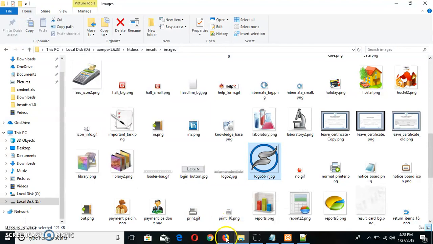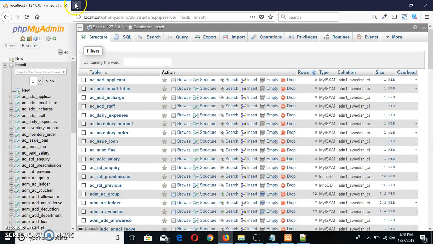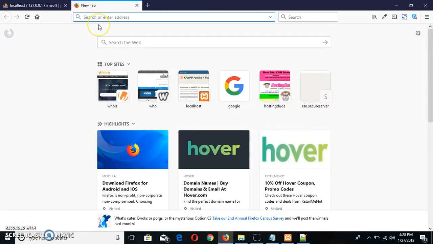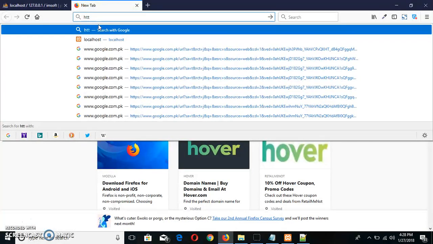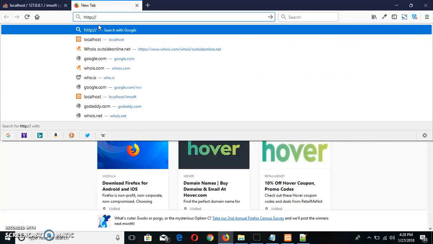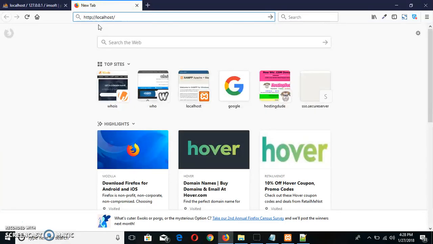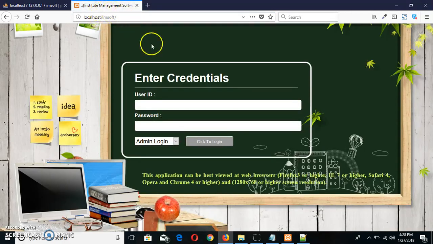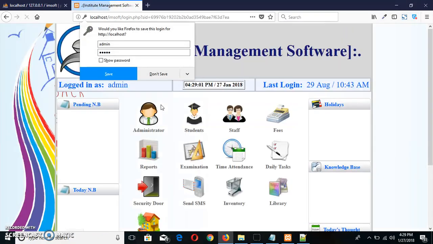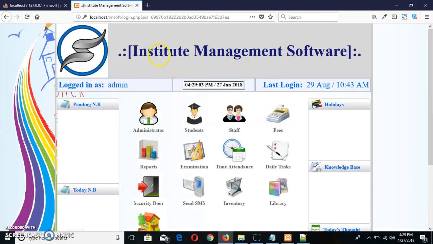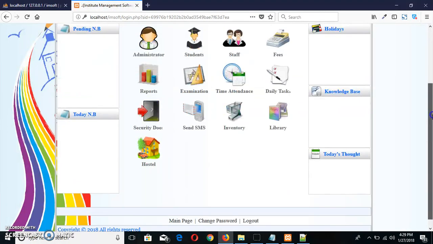Now let's open our Imsoft in the browser. To do that, open your browser and type http://localhost/Imsoft. So this is all. Installation and configuration is done. The default username is admin and the password is admin also. So we logged in successfully.